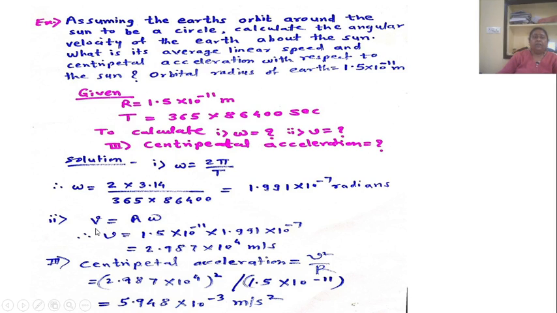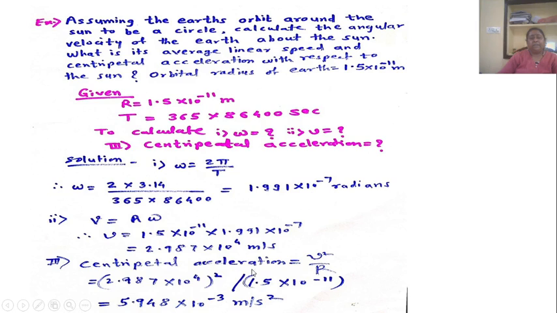Second, linear velocity v equal to r omega. So v equal to 1.5 into 10 raised to minus 11 into omega having the value, that is a 1.991 into 10 raised to minus 7. So v equal to 2.987 into 10 raised to 4 meter per second, that is a linear speed.